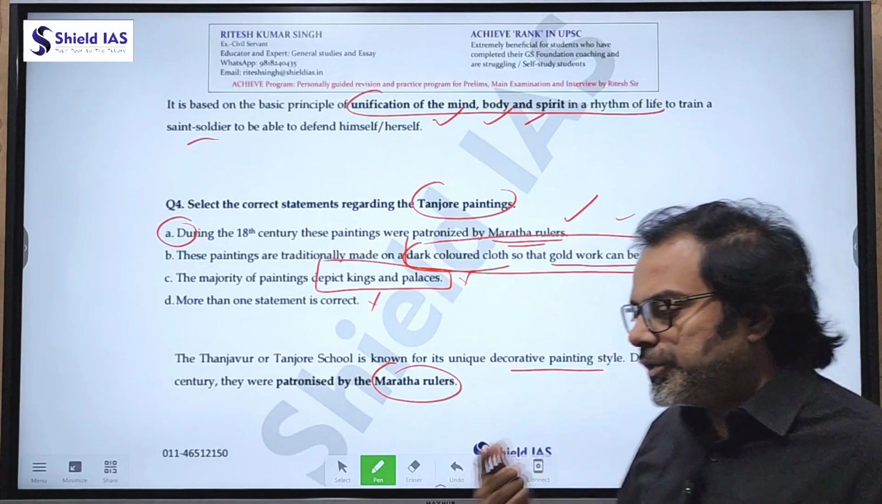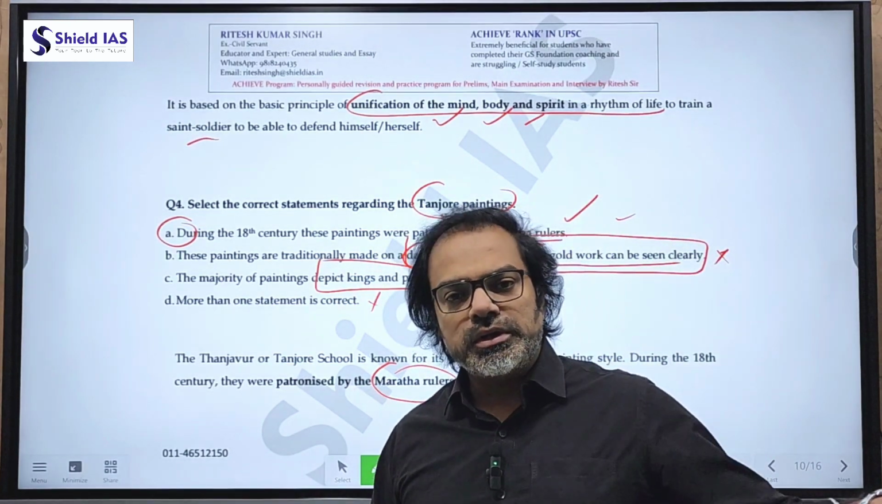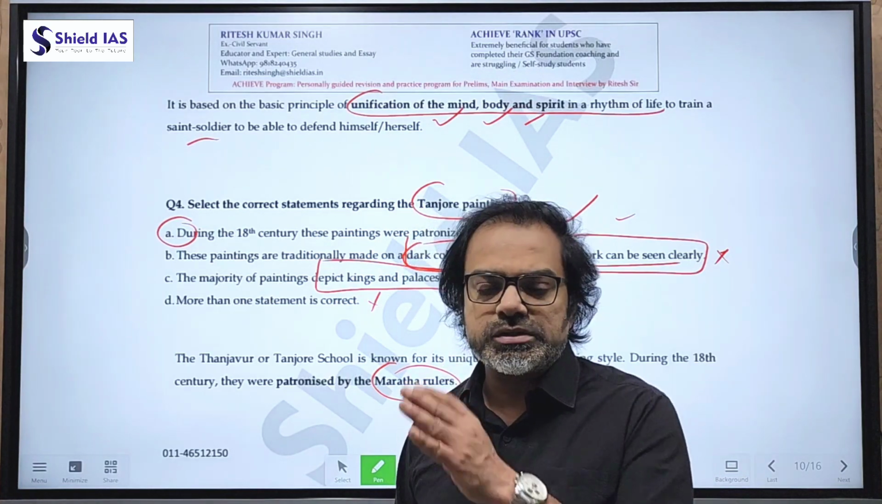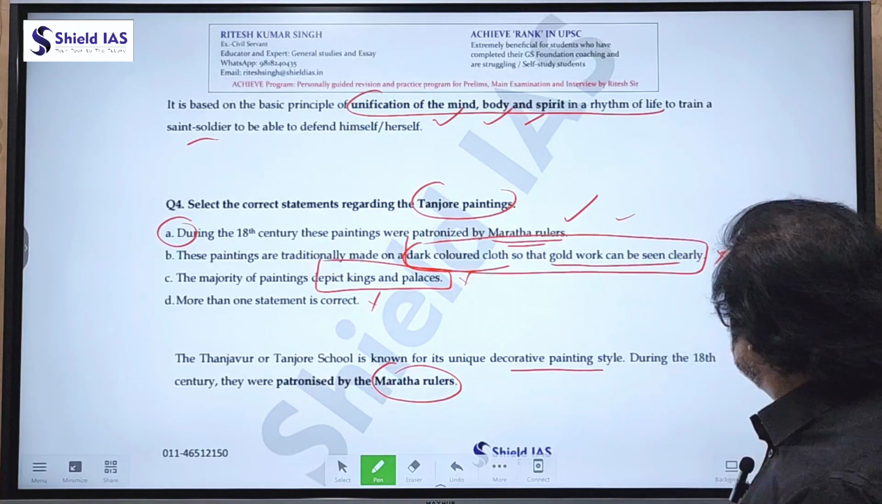So again, it will only be known when you know all the classical dances, martial arts forms, the literary text, the paintings, and for that a high quality content is required, filtered content.